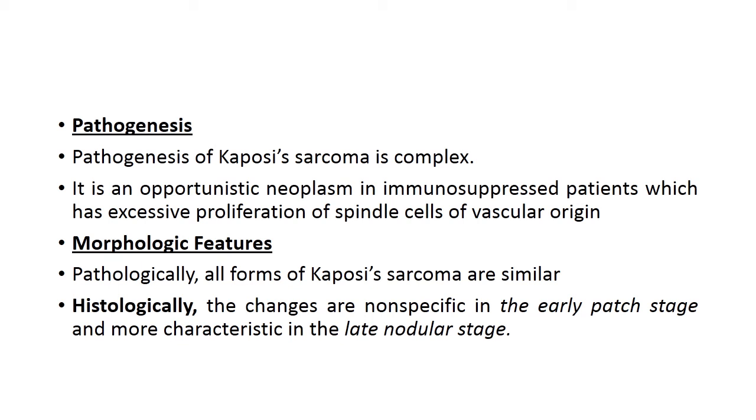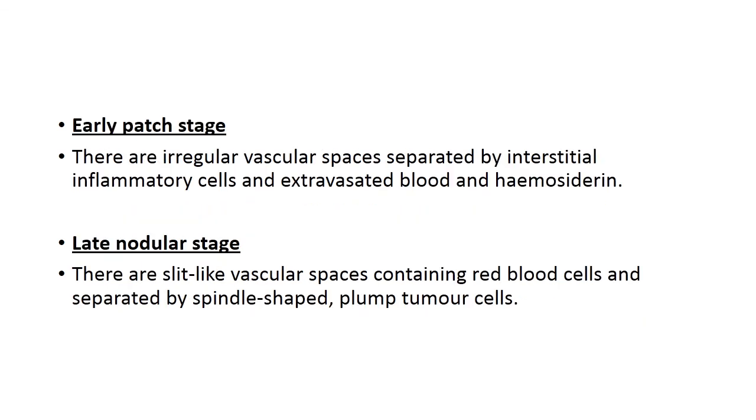Morphological features are: pathologically all the forms of Kaposi sarcoma are similar. Histologically the changes are non-specific in the early patch stage and more characteristic in the late nodular stage. In early patch stage, there are irregular vascular spaces separated by interstitial inflammatory cells and extravasated blood and hemosiderin.